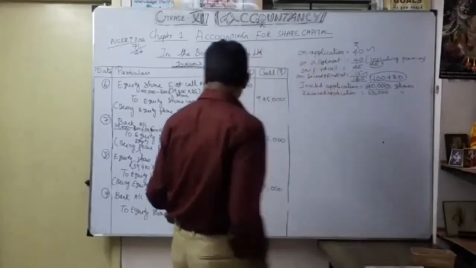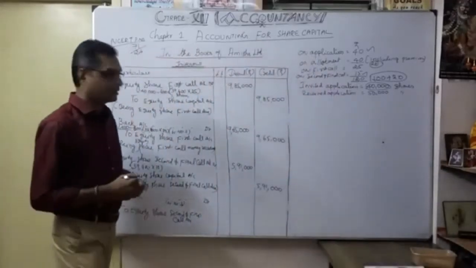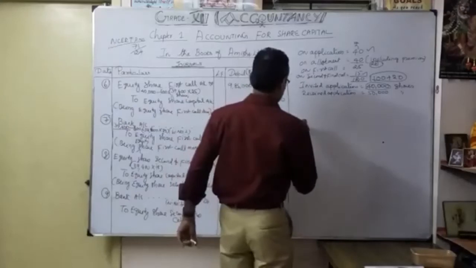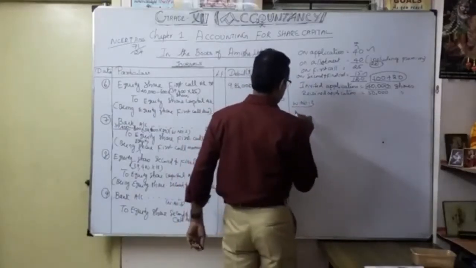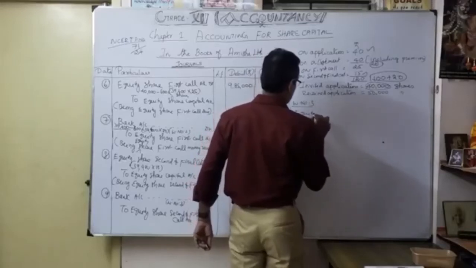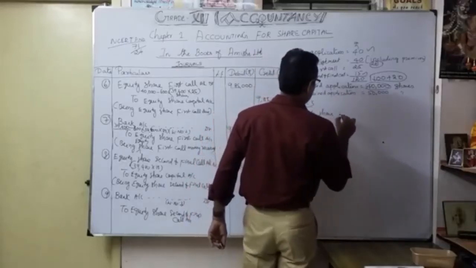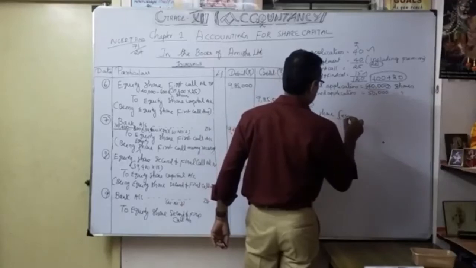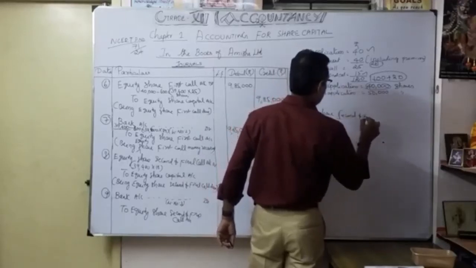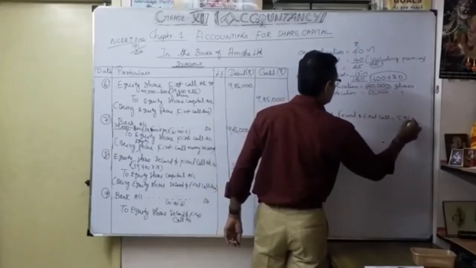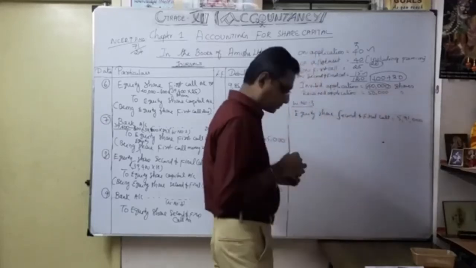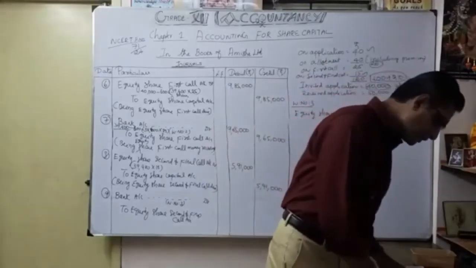Okay, so how are you going to calculate equity share second and final call? Working out number 3. Equity share second and final call, how much? 5,91,000. Okay, but we received only how much?